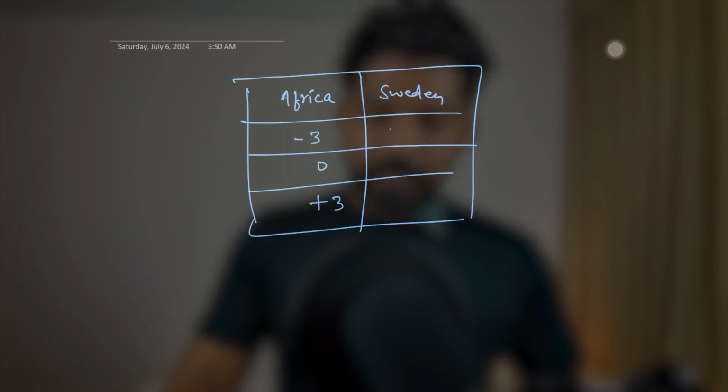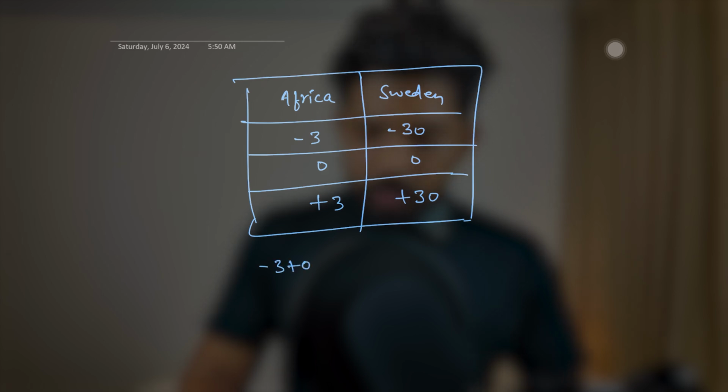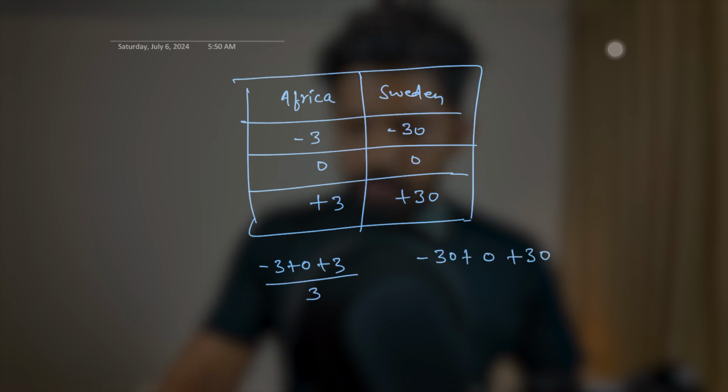But in Norway, it ranges from -30 to 0 to +30. Just an example, right? Now if I take the mean of this: -3, 0, +3 over 3, and for this, -30 plus 0 plus 30 over 3, correct? And the results will be 0 and 0.